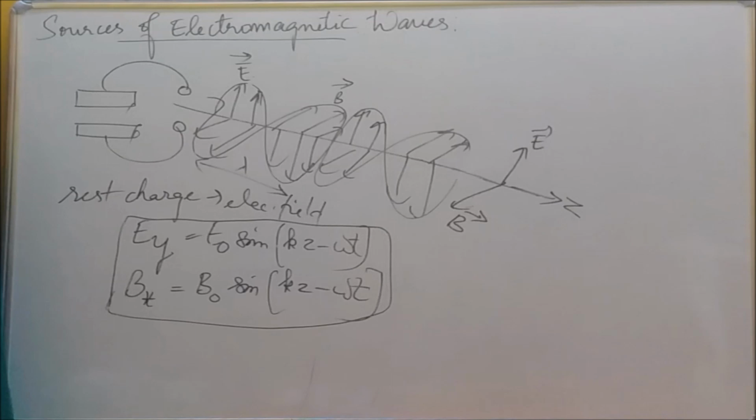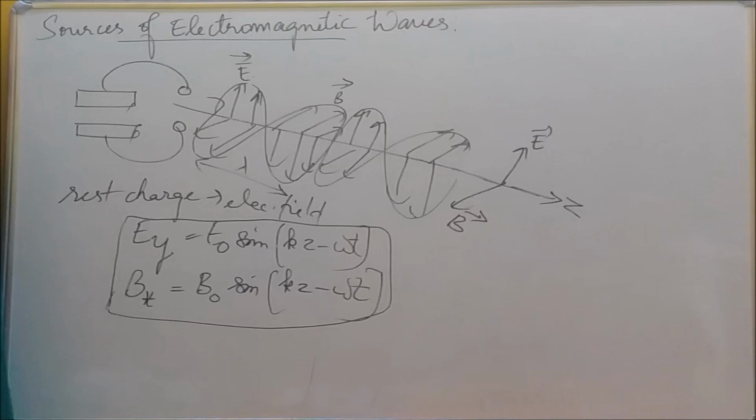E naught and B naught are the amplitudes of the oscillating electric and magnetic fields. Omega is the angular frequency and k is the wave number. These are the two equations for the oscillating electric and magnetic field vectors.